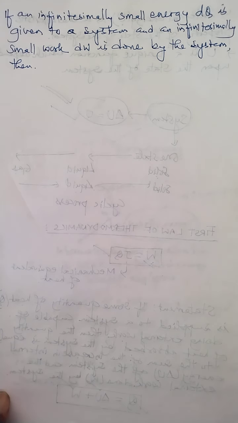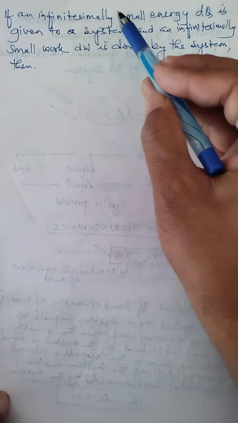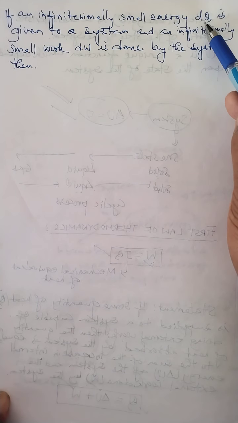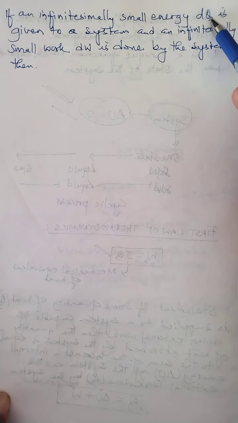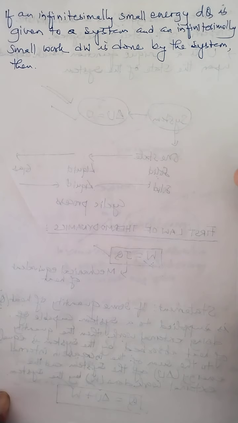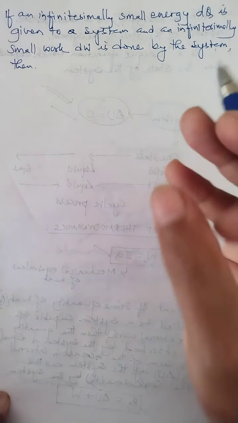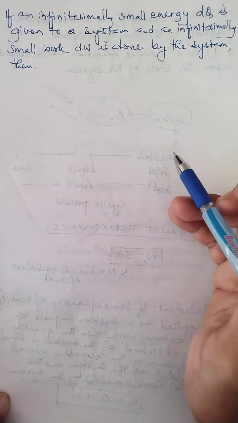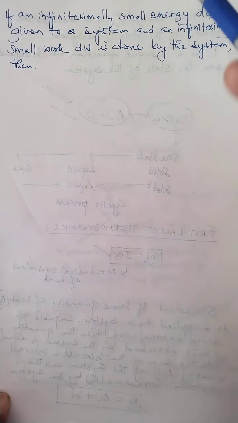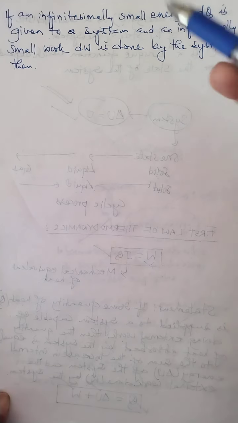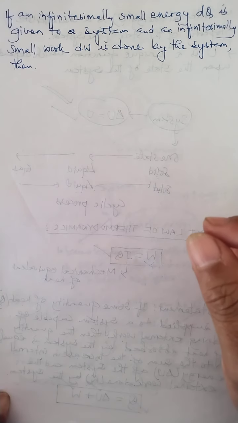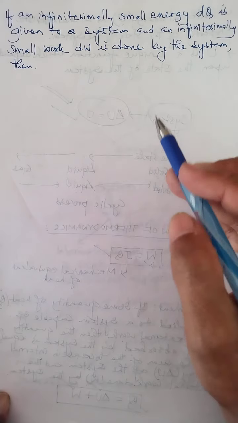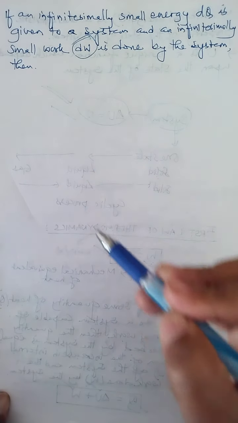So if in a process an infinitesimally small amount of heat energy, dQ, is given to a system, the system absorbs this small amount of heat. And this small amount of heat absorbed by the system is utilized by the system to do a very small amount of work, that is dW.